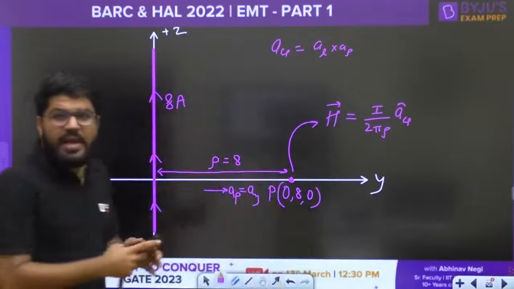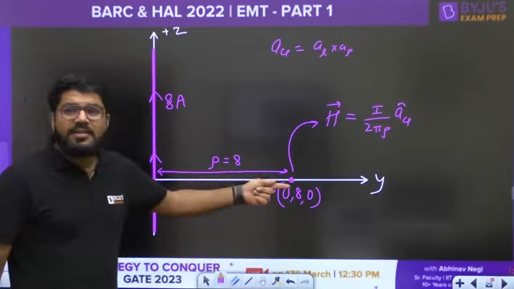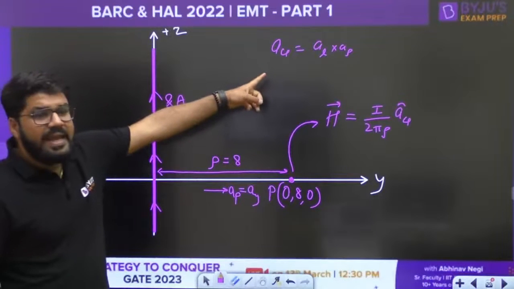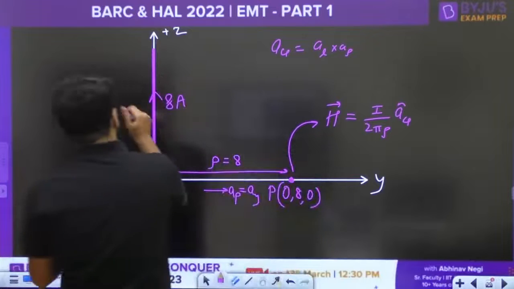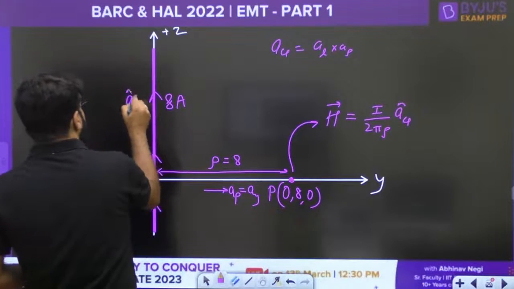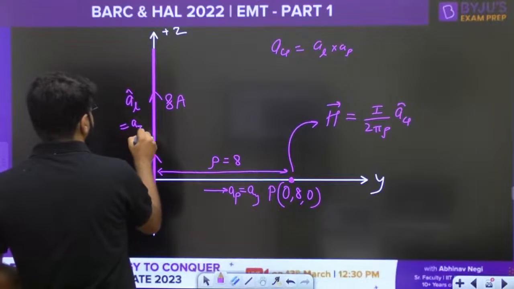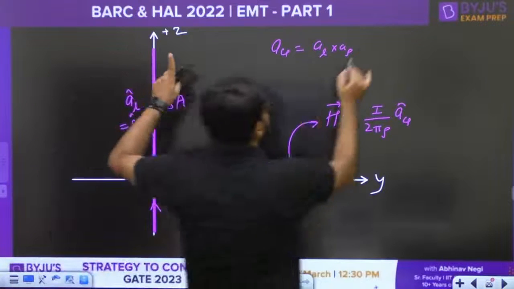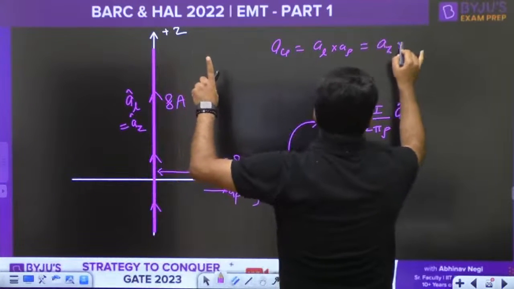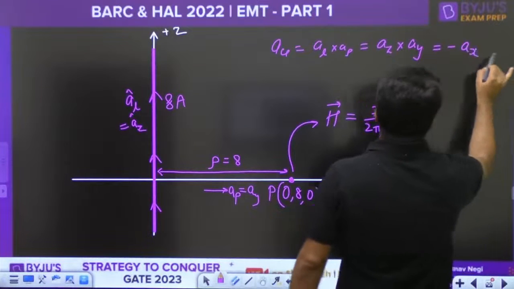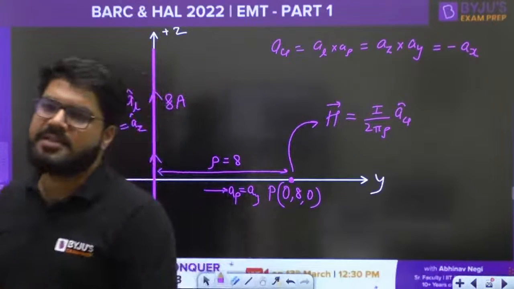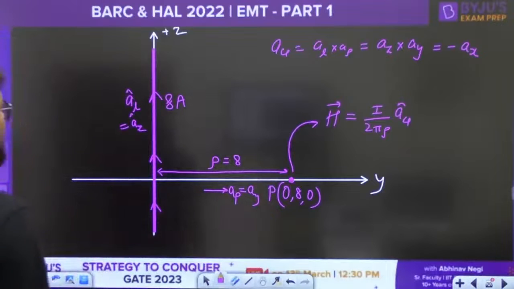A rho I explained to you. A rho is the unit vector along that perpendicular line. What is AL? AL is the direction in which the current flows. And this AL is definitely along the Z direction. So here we will put the value Z cross Y. Now what is Z cross Y? Minus X, because Y cross Z is X. So Z cross Y is minus X.